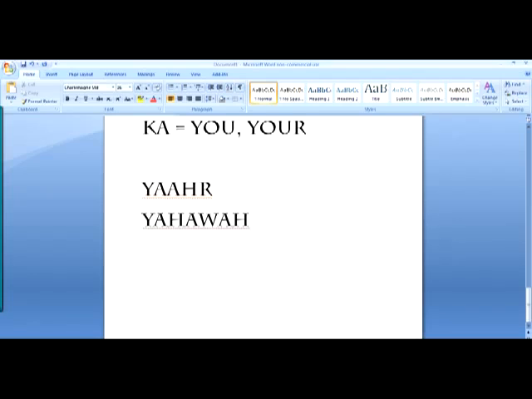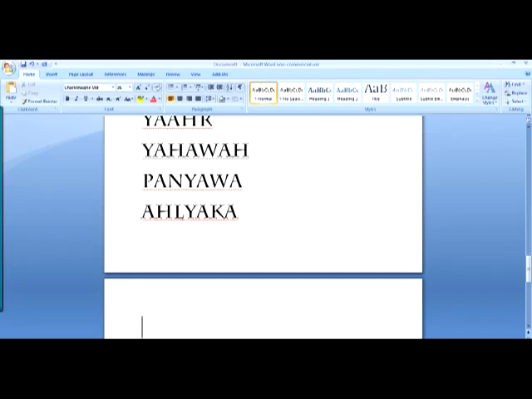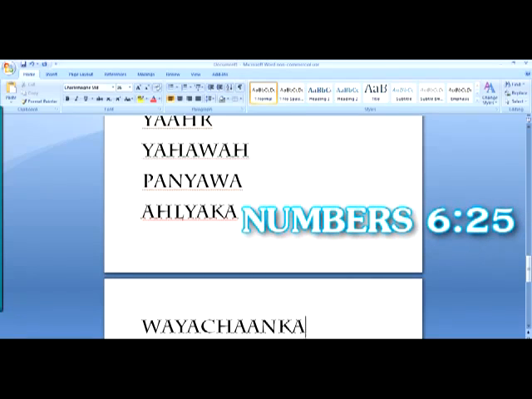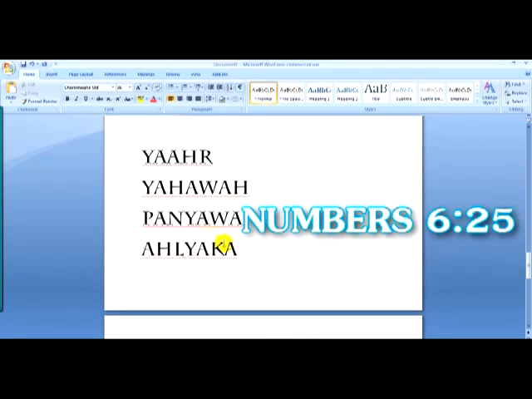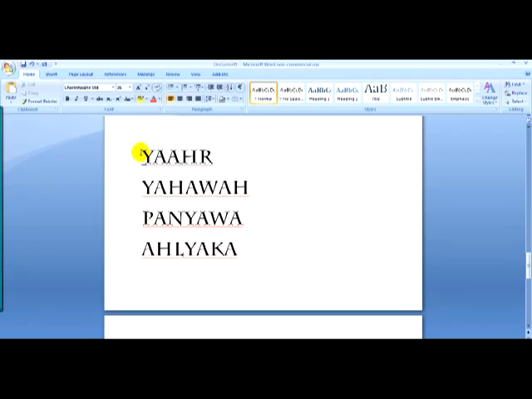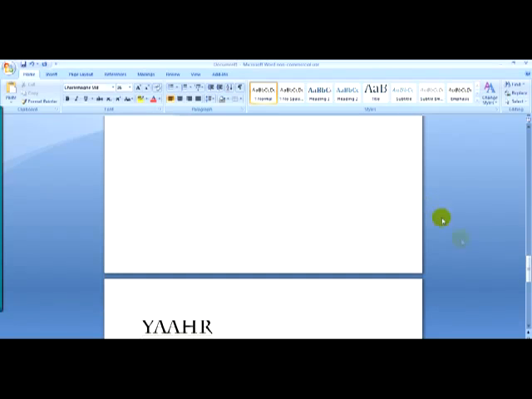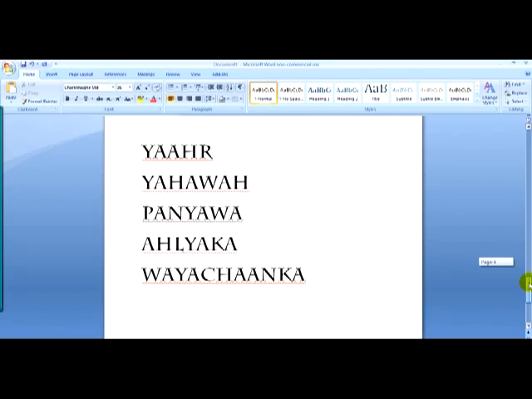Yahweh, Panyawa, al Yaka, wa, Yachanka. Okay, that's the second verse, or really, actually, let me drop this down here so we can have it all on one page. This is actually the 25th verse here, number 6 and 25. It says Ya'ar Yahweh Panyawa al Yaka wa Yachanka.